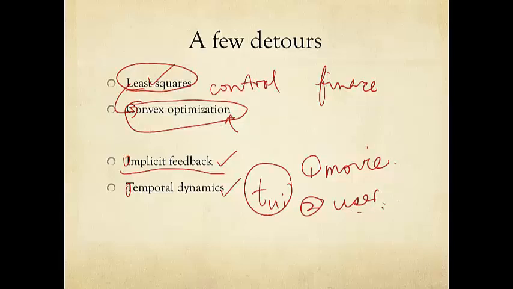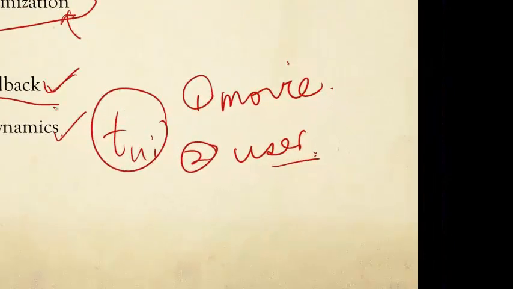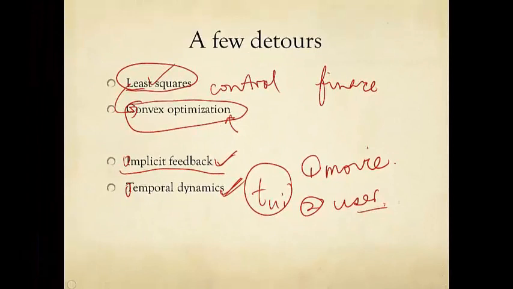There's a batch processing effect. If this user decides to rate the last 10 movies she watched on Netflix on the same day, those 10 ratings tend to have a different statistical distribution than if they were entered right after watching each movie on different days. Incorporating both implicit feedback and temporal dynamics would be important for you to get to, say, 8.5% improvement over Cinematch. But we will not have time to go through these. So our focus right now will be on the methodology of collaborative filtering in the neighborhood method.